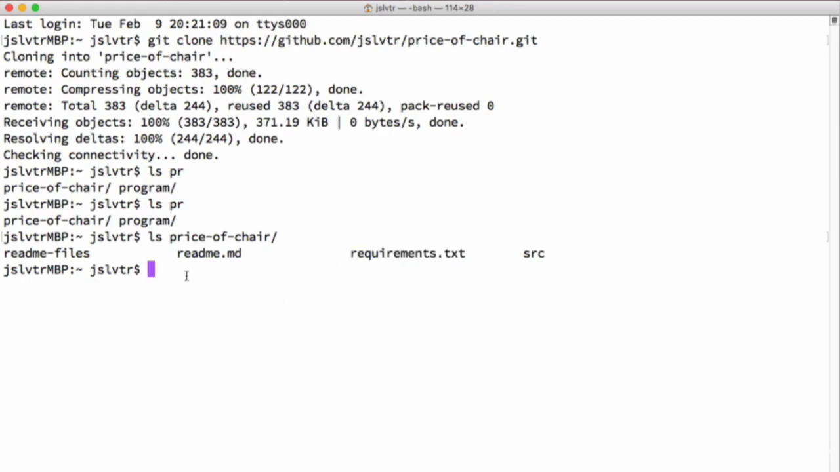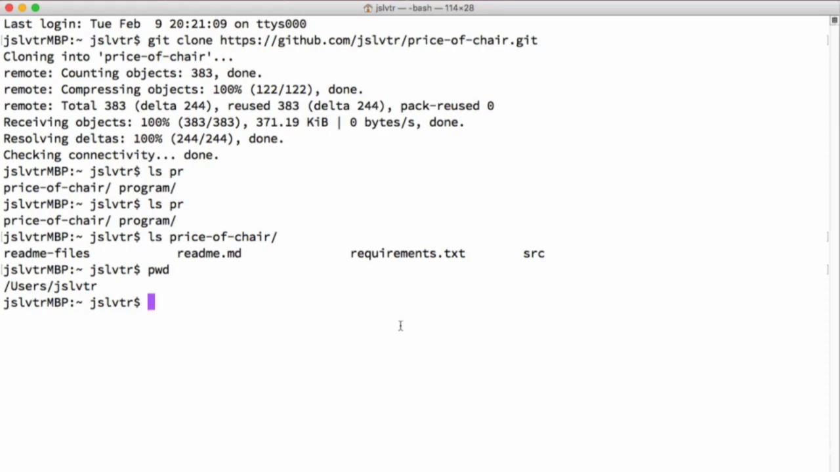Now, the current directory, i.e. which folder you're in inside your computer, can be seen using another program called pwd. And this gives you the present working directory, i.e. where you are right now. And this gives you the folder in which you're in. So right now I am in /users/jsrvtr, which is my home folder. The home folder is also denoted by that squiggly line.